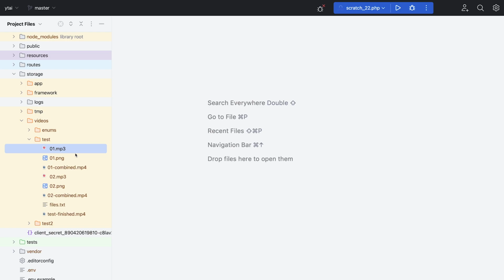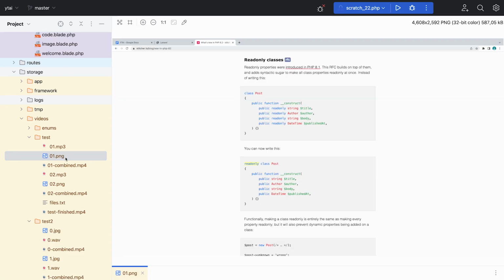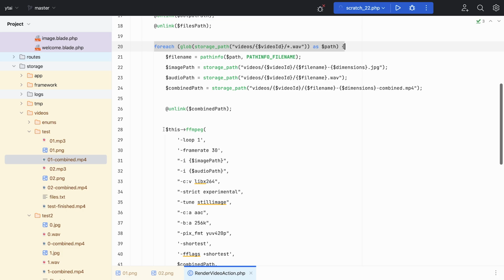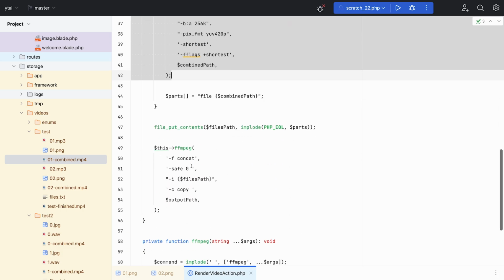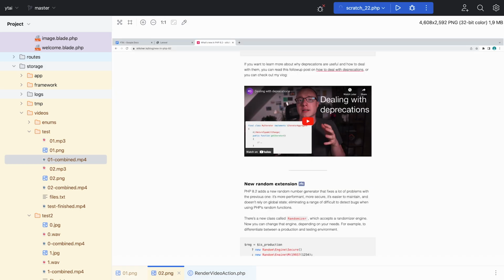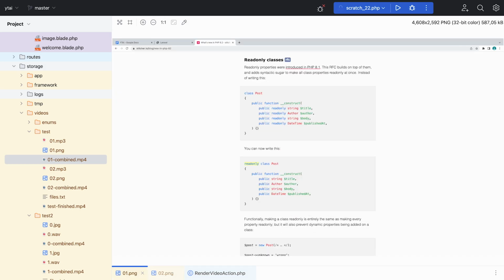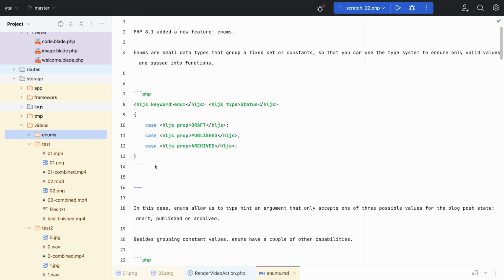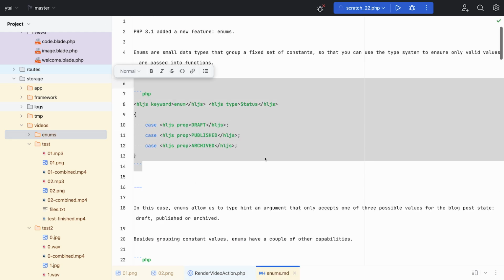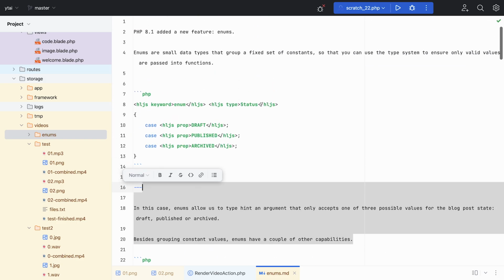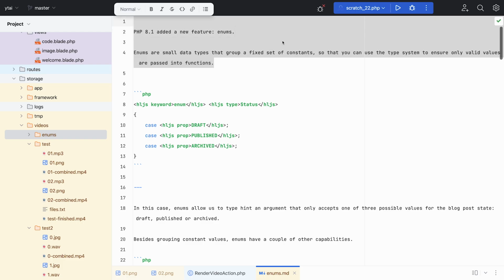Let's say I have a bunch of audio files and a bunch of screenshots, different scenes. Then I use FFmpeg to combine one screenshot with one audio file, and next I use FFmpeg again to stitch all scenes together, and that's about it. The resolution of the video is defined by the resolution of the input screenshots, and the frame rate is hard-coded into the FFmpeg command. Of course, these screenshots will be the code blocks from our Markdown file rendered into an image, and the audio files are the Markdown text rendered to audio using a text-to-speech library.